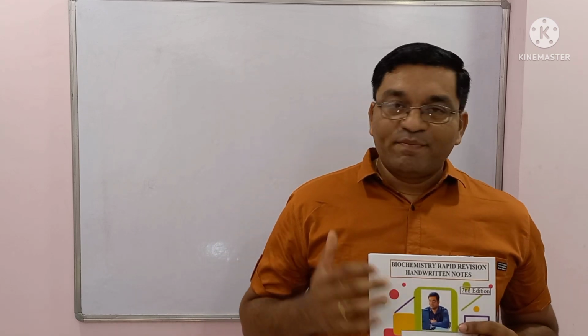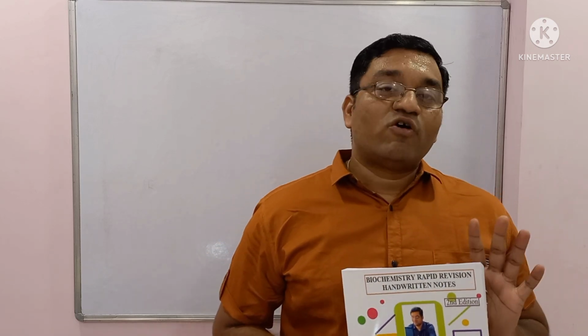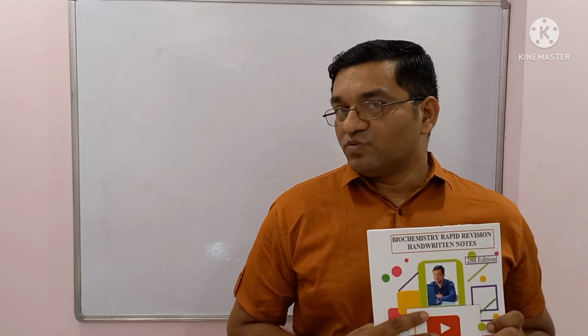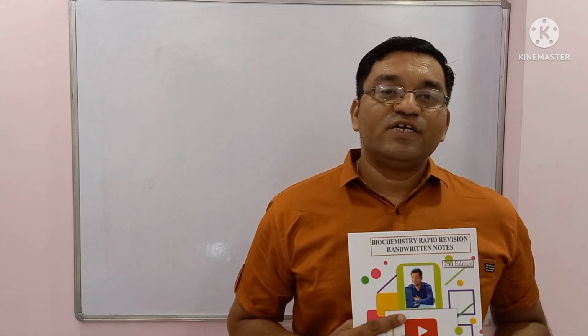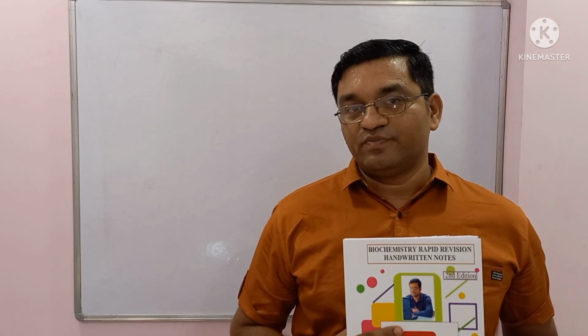This is for understanding biochemistry and for rapid revision during exam time. It is not a complete substitute for the most commonly used book. Use this book along with the commonly used book, and you will definitely score good marks in the examination.